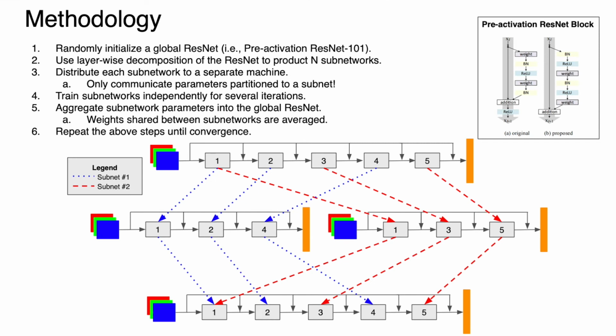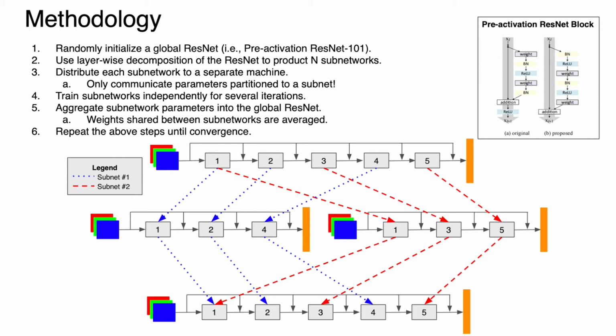Our methodology is as follows. First, we randomly initialize a global residual network. In our case, we use the pre-activation ResNet 101, which can be seen in the upper right-hand corner. We decompose this ResNet in a layer-wise manner, distributing its layers to n different subnetworks evenly. We distribute each subnetwork to a separate machine, which allows us to only communicate the parameters partitioned to a particular subnetwork. We train the subnetworks independently and then aggregate their updates into the global ResNet. Then we repeat these steps until the convergence of the global model.